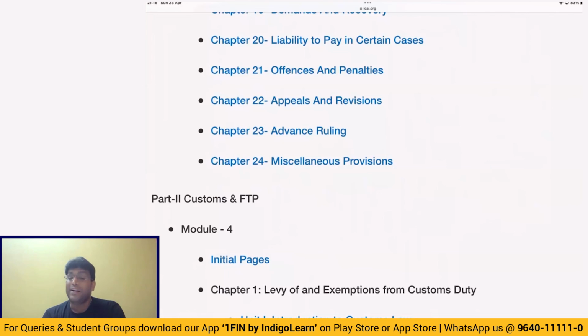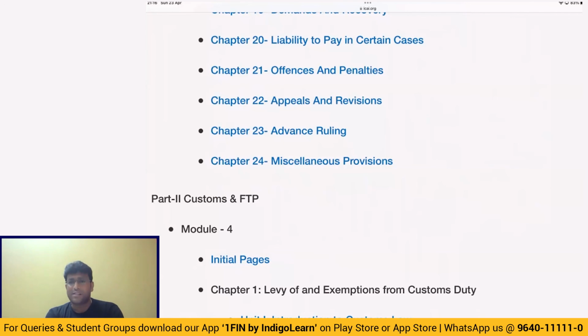Section 129 is all about detention and seizure. 130 is confiscation. And with detention and seizure, now penalty provisions are changed, where straight away the penalty is what, my dear friends? 200% of tax. 200% of tax is penalty. That is very important. Latest amendment, my dear friends. You need to focus upon this.